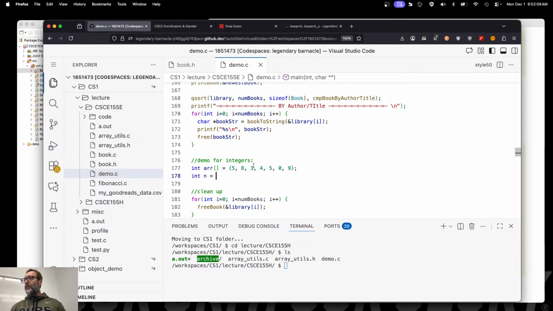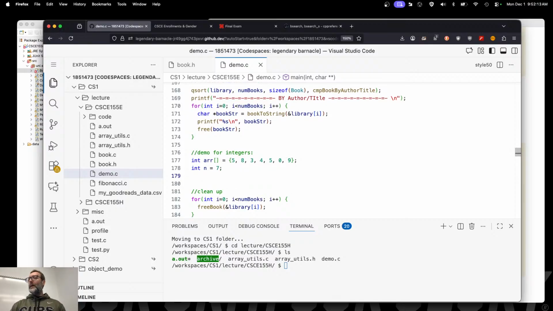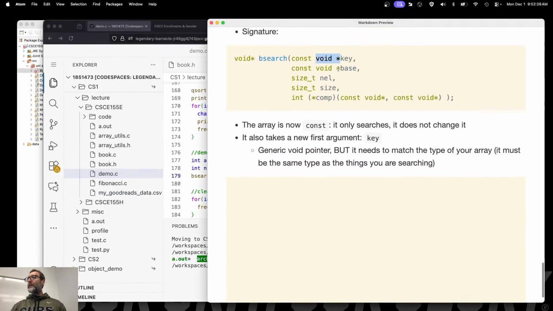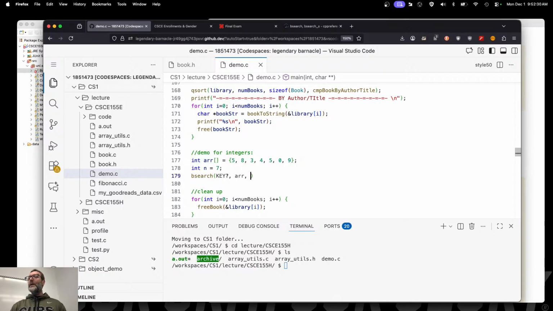How many things are in there? 3, 4, 5, 6, 7. There we go. So bsearch, I need a key, and I'll leave a question mark there for a second. But otherwise, help me out. How would I end up searching that array? The next argument is going to be the array that you pass in, that you're searching. So arr in this case.